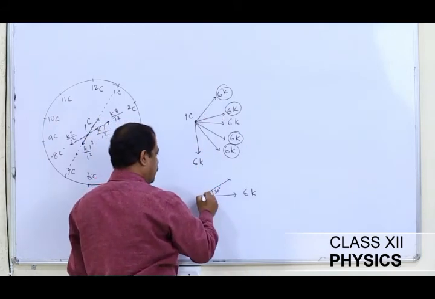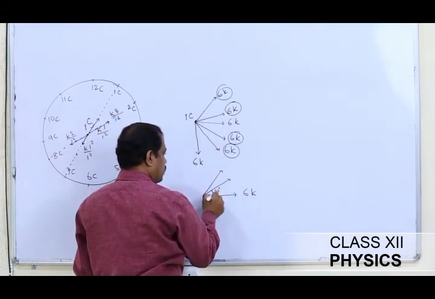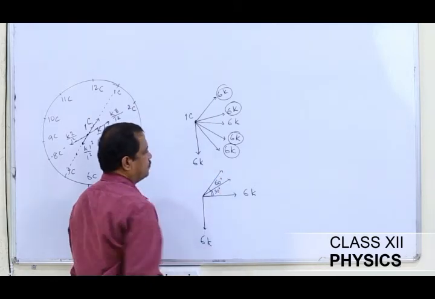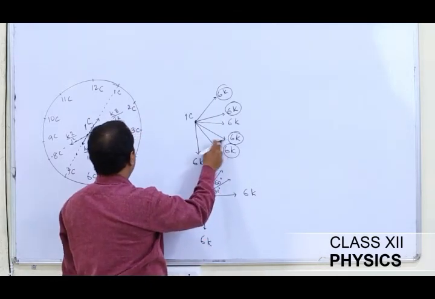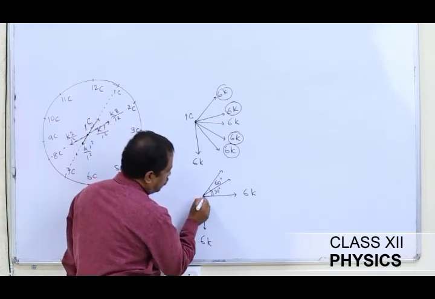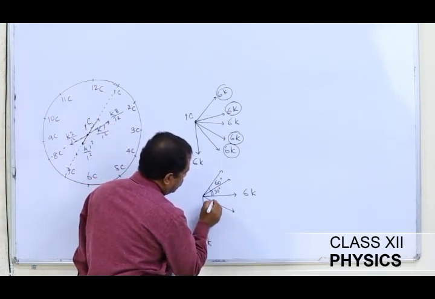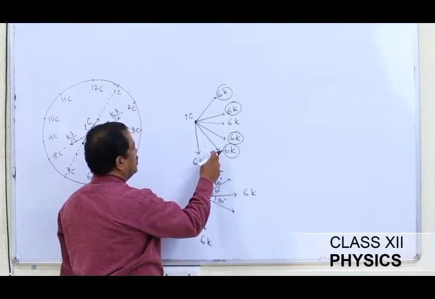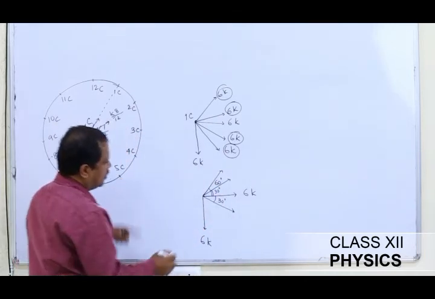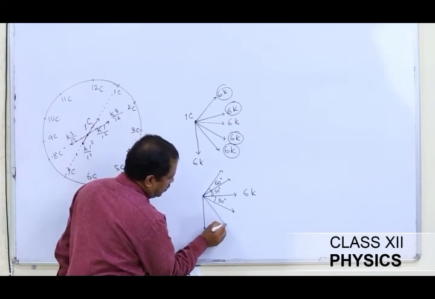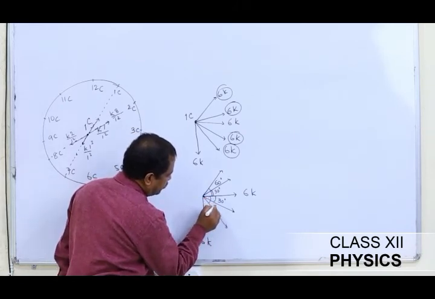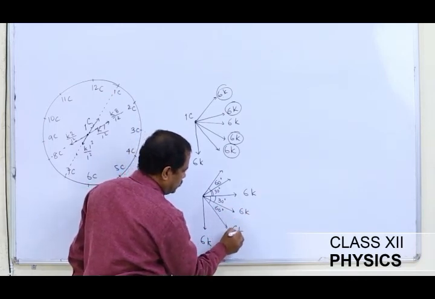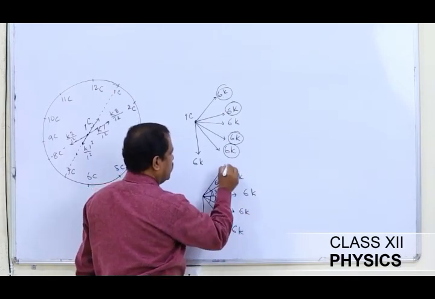This 6K, as you know, this angle will be 60 degrees, and the 6K that is acting along 4 has an angle of 30 degrees once again, and the other 6K which is acting along 5 makes an angle of 60 degrees. So all these forces are 6K, 6K, 6K and 6K.